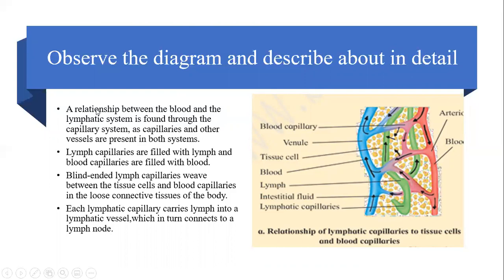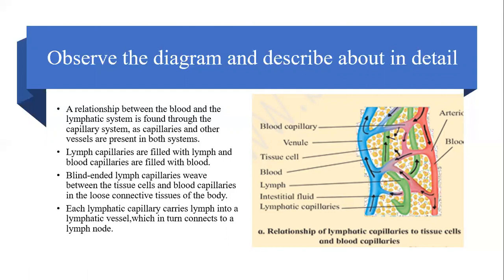A relationship between the blood and the lymphatic system is found through the capillary system. As capillaries and other vessels are present in both systems, you can see here, lymph capillaries are filled with lymph and blood capillaries are filled with blood. So from the blood, some material comes out and that forms the lymph. Lymph capillaries are at a blind end, meaning closed at one end. They weave between the tissue cells and the blood capillaries in the loose connective tissues of the body. So between which are they? Between blood capillaries and body cells.